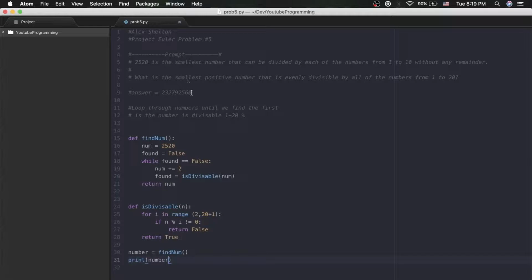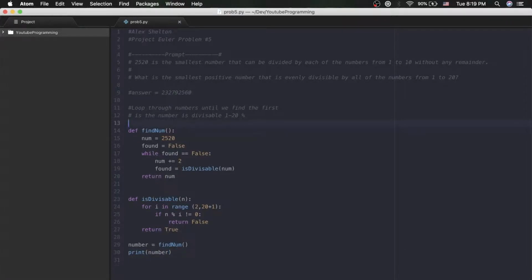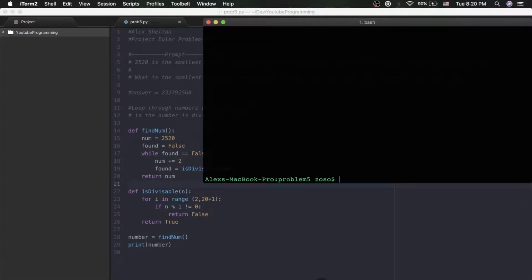Since the answer looks like it's a very large number, I'm expecting this to take a while, as with many Project Euler problems. You have to optimize your code a little bit. There are a couple things we can do, but we'll check this first case and see how long it takes. I'll go ahead and run this.